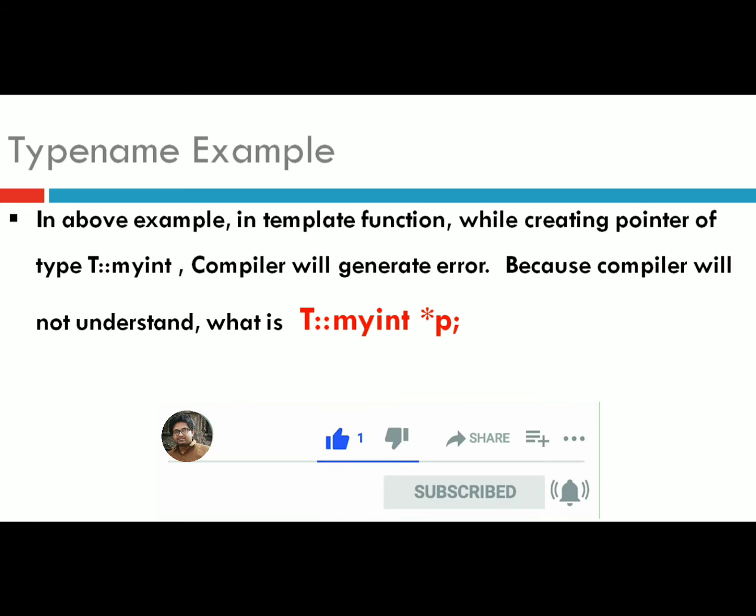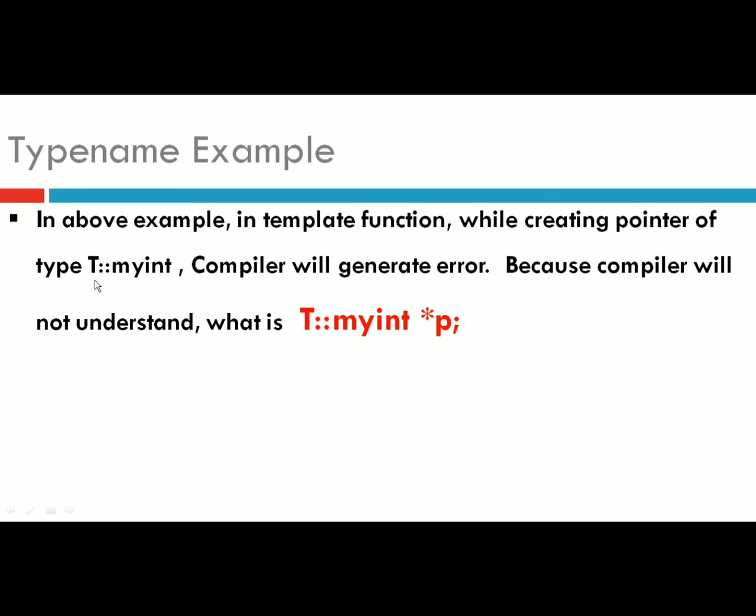So in the above example, in the template function, while creating the pointer of type T::myInt, the compiler will generate an error. Why? Because the compiler will not understand what this T::myInt *p is.